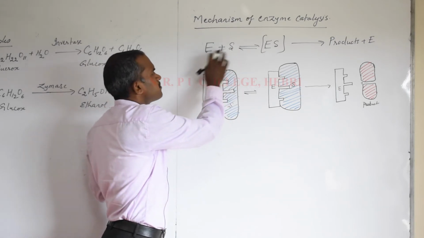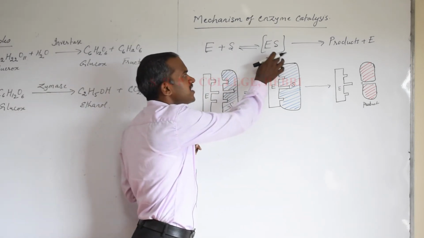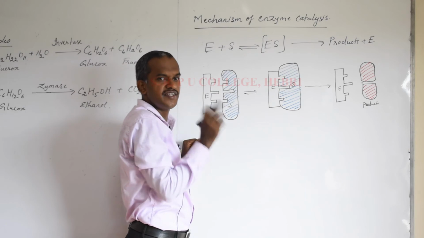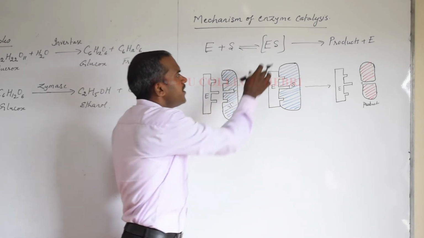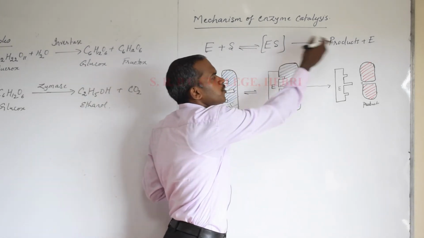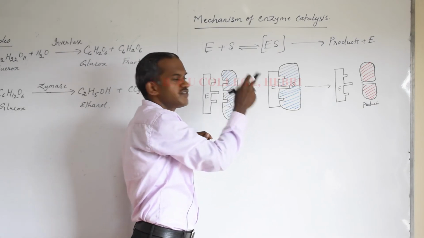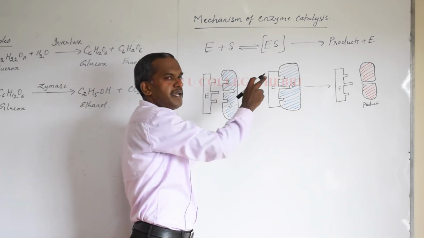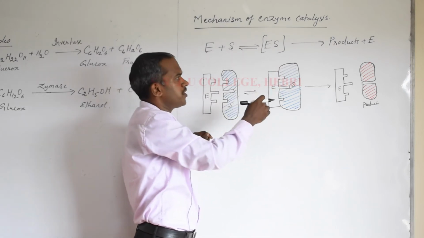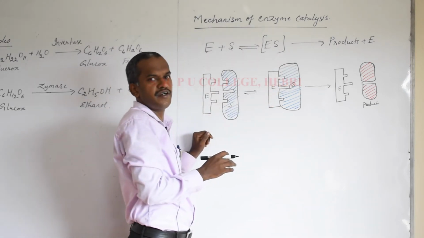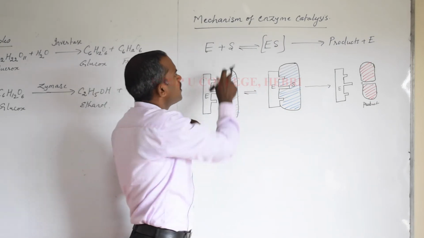Now if enzyme and substrate react with each other, they form an intermediate. It forms a complex called the ES complex, enzyme substrate complex. The reaction is reversible, and that enzyme substrate complex will convert into products, where the enzyme is released freely. So remember here, similar to a catalyst, the enzyme is not chemically consumed during the reaction. It remains the same at the end of the reaction, the same in its mass and chemical composition. Okay, so two steps, very simple.